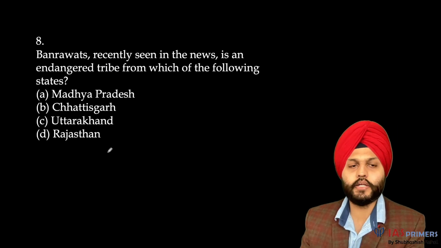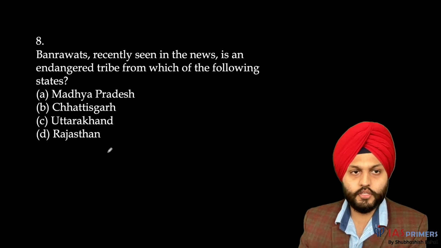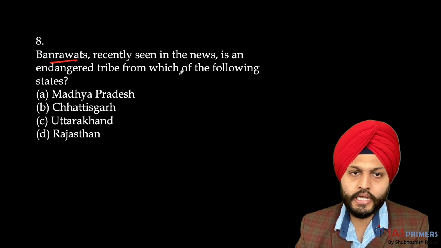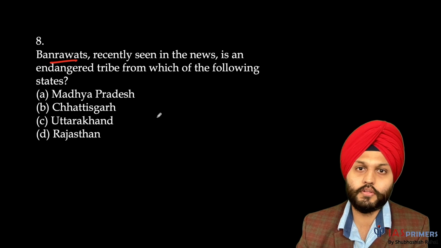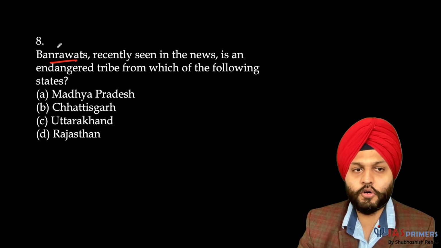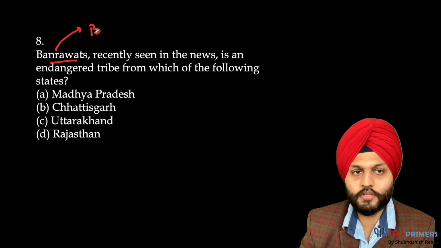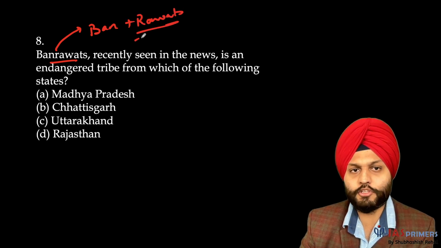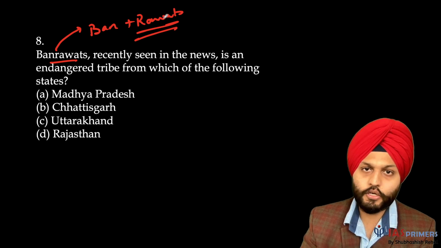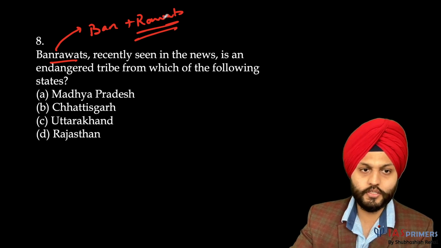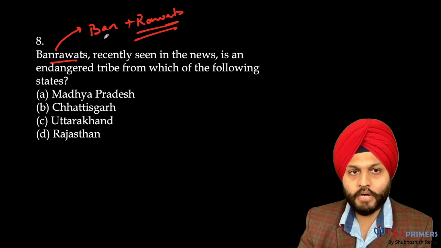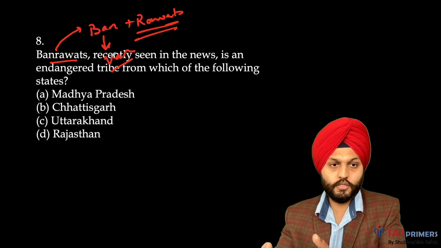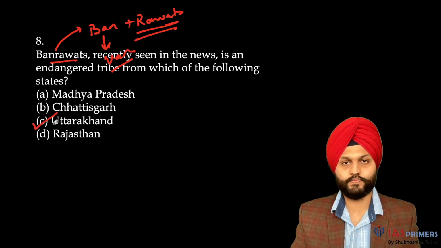Moving on to question number 8. Ban Rawats, recently seen in the news, is an endangered tribe from which of the following states? This sounds very odd, but if we can break this up, Ban plus Rawats. We have CDS Rawat also, right? So we know the state, Uttarakhand now. That becomes easy. Ban is basically forest, Rawats. So the state is Uttarakhand.